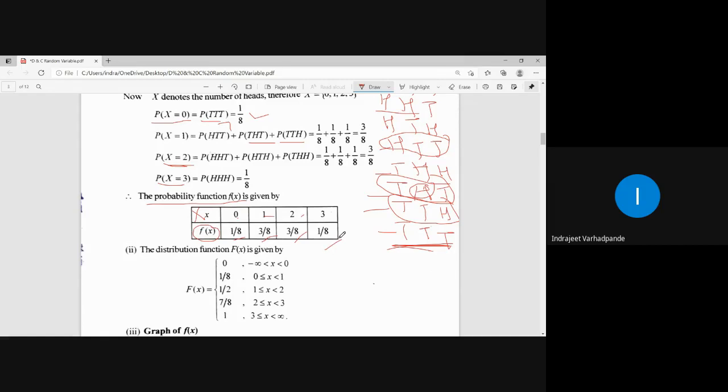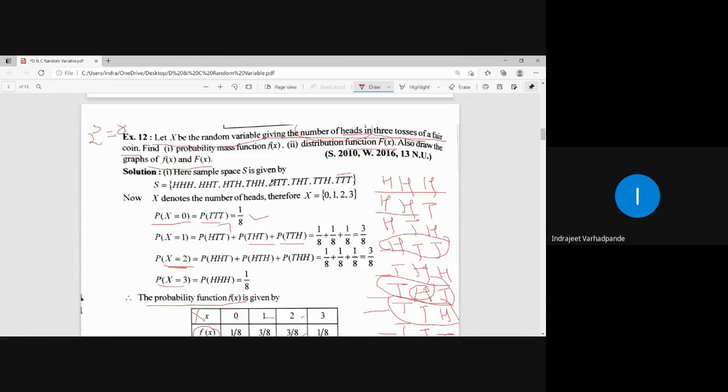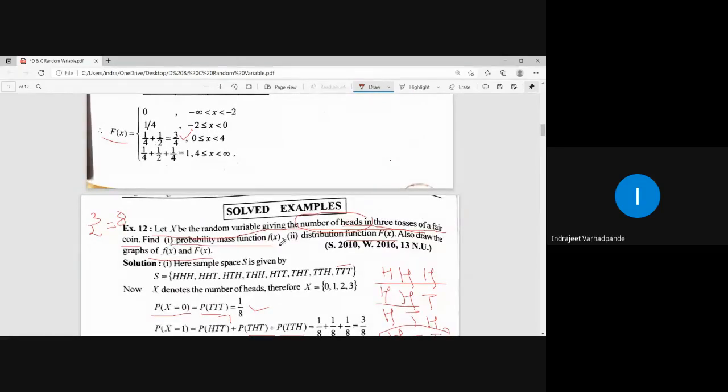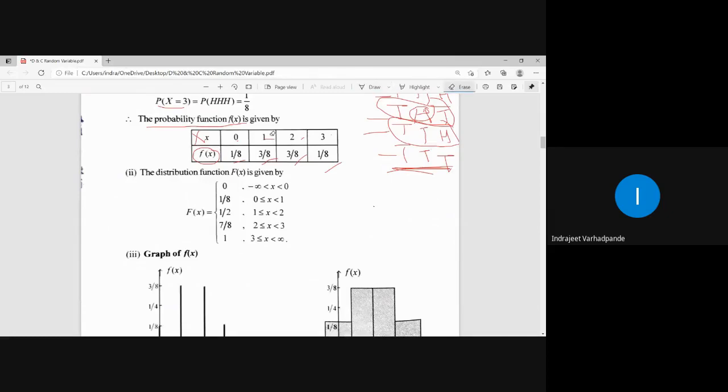यहाँ तक clear हुआ? So, one of the question, whatever they have demanded, क्या बोला है? Find the probability mass function small f of x. Now what is the second quantity I have to calculate? The distribution function capital F of x. Now it is convenient to us if this probability mass function or probability function is available. It becomes very simple for us to write down the probability distribution function. So distribution function is capital F of x, which is given by